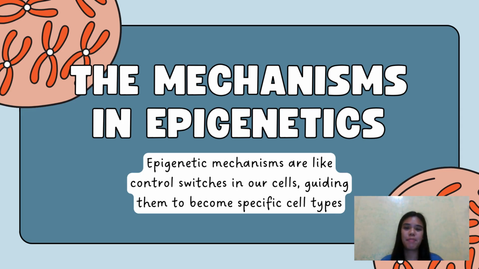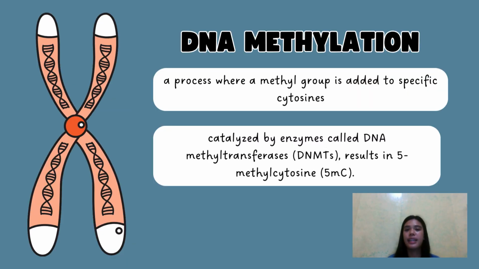So epigenetic mechanisms are like control switches in our cells, guiding them to become specific cell types. And there are six mechanisms, and we will be discussing them briefly one by one. So now let's discuss DNA methylation, or the genetic tag. Think of it as putting tags on certain genes. These tags tell the cell which genes to use and which to ignore during development. DNA methylation is a process where a methyl group is added to specific cytosines in the DNA sequence, primarily at the CpG sites. These modifications are catalyzed by enzymes called DNA methyltransferases, which results in 5-methylcytosines.